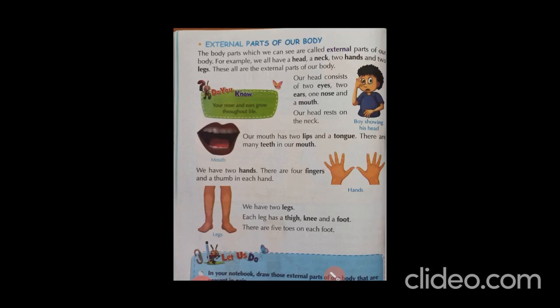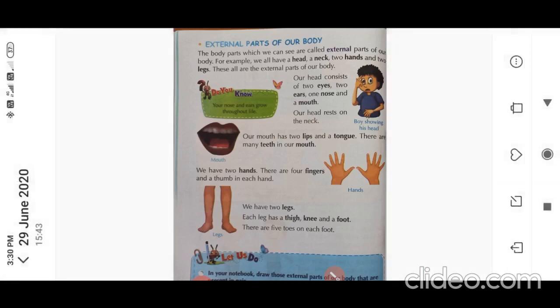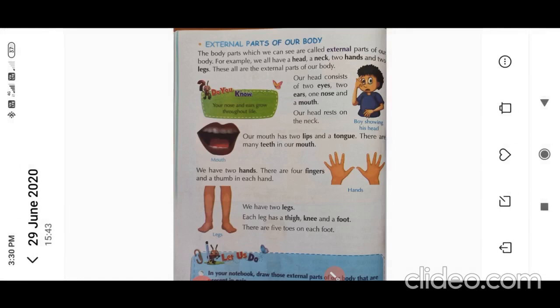Next, we have two hands. There are 4 fingers and a thumb in each hand. So what does it tell? Next is our hands. Our hands are in a pair. There are 4 fingers and one thumb on each hand. So the total is 10.